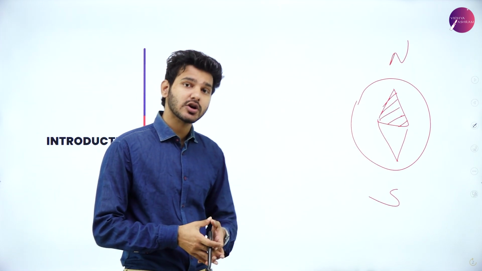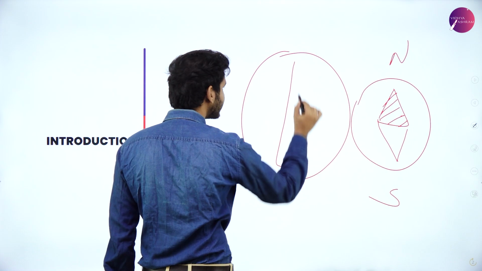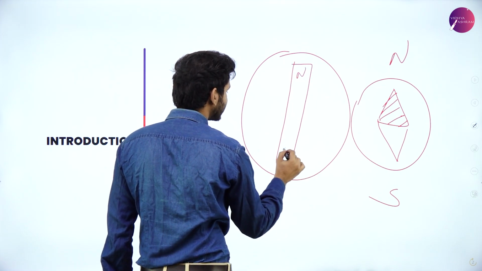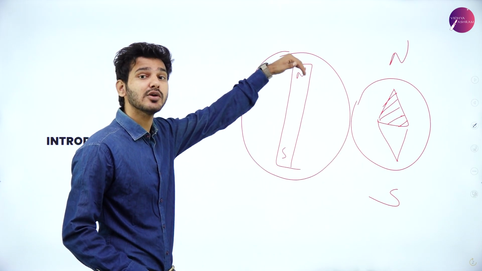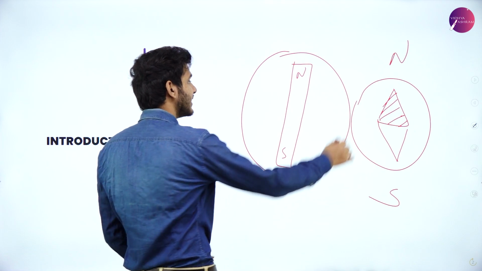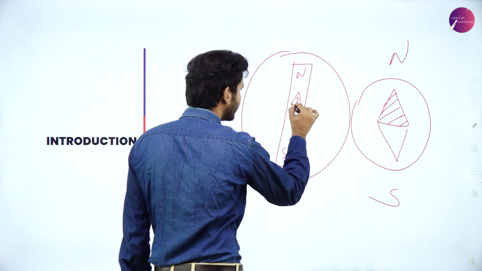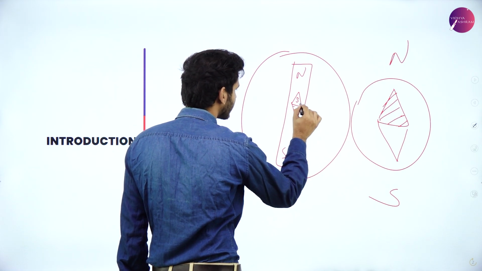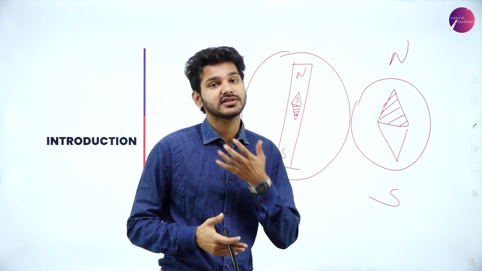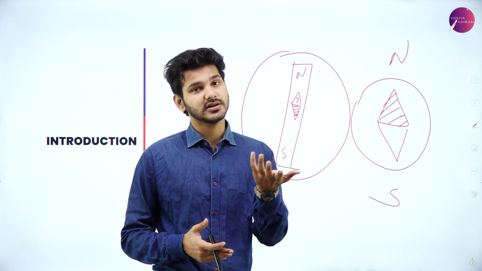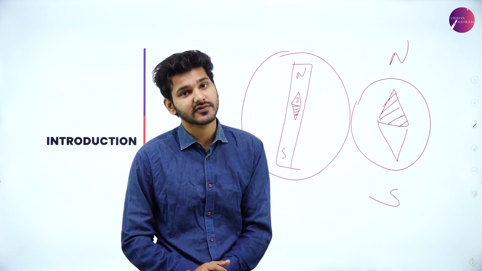Normally this compass will be aligned to the Earth's magnetic pole. That is, Earth behaves like it has a big magnet inside it. If this is the magnet near here, then here it will be south and here it will be north. So, naturally, a compass will always point towards the magnetic south of the Earth. That is, the compass north needle will be pointing towards the magnetic south of the Earth.